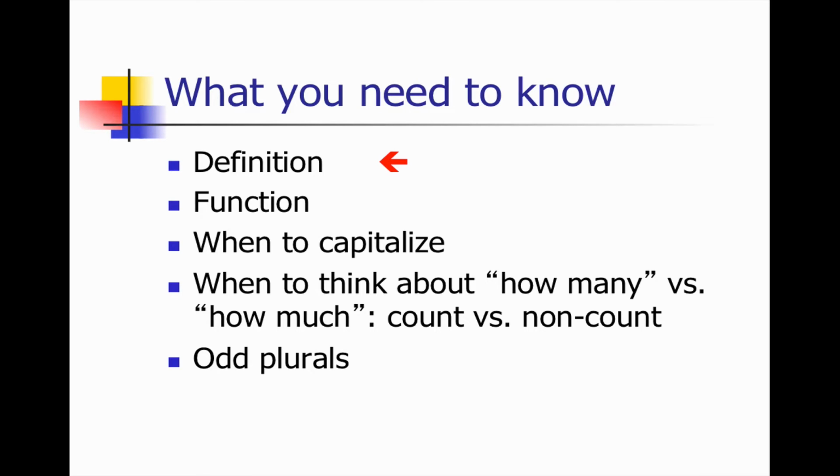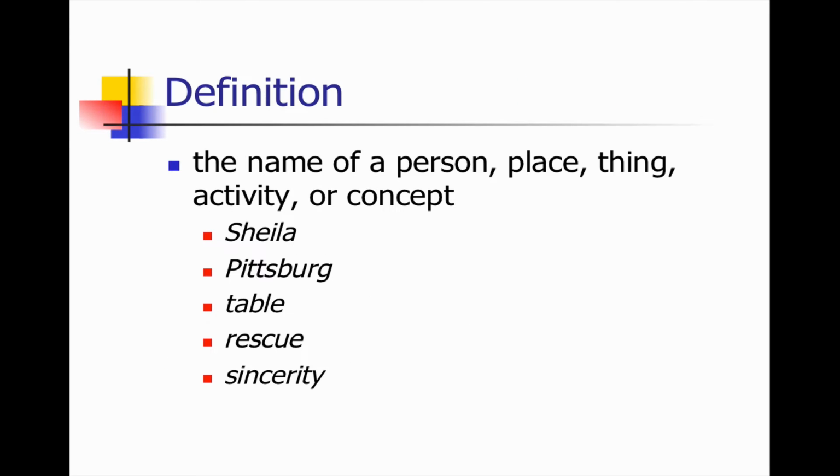So, starting with the definition. There are a lot of different definitions of nouns, but since we're focusing only on what you need to know, the name of a person, place, thing, activity, or concept will do us just fine. So the name of a person, like Sheila, the name of a place, like Pittsburgh, and in case you're wondering if it's misspelled, no, there are many different cities named Pittsburgh, and they aren't all spelled the same way.